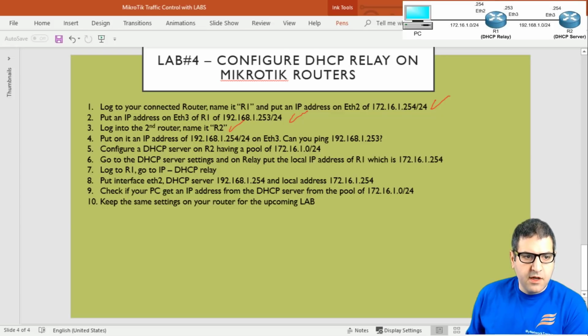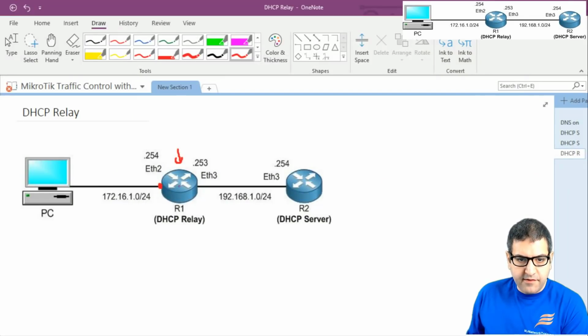Port number 4, put on it an IP address of 192.168.1.254/24 on the interface Ethernet 3. So what we are going to do now, if you see here in the graph, we have already put an IP address on this interface for router 1. Now we need to put from the same range an IP address on the interface of router 2, so the communication can happen. They can see each other on layer 3.